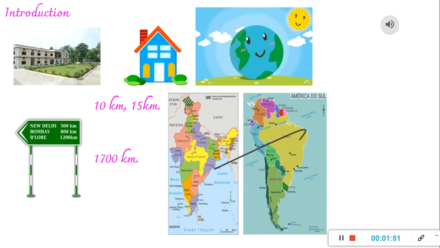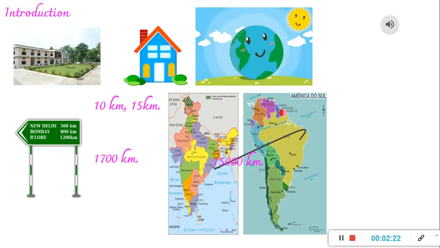Now, if I ask you what is the distance between your country and any other country, let's say the distance between India and South America. It might be somewhere around 14,953 kilometers. We can say that it is near about 15,000 kilometers, right? So you see, gradually as the distance is increasing, the numbers are also increasing, isn't it?